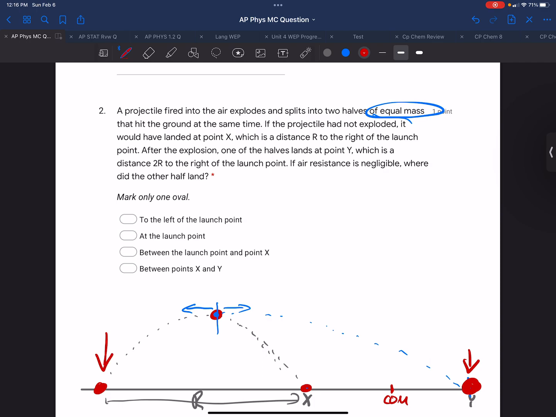So it's not going to land to the left of the launch point. We think it's at the launch point, between the launch point and X, somewhere in here, or between X and Y. The only one, since the masses are equal, that will allow the center of mass to still be at X is if the other half lands back at the launch point.